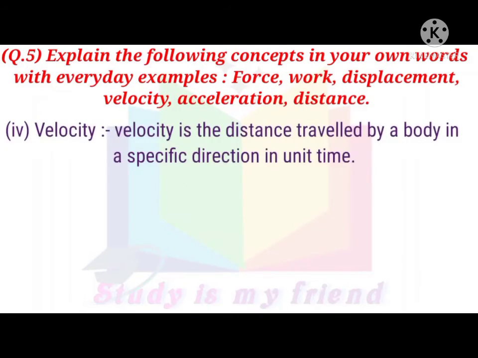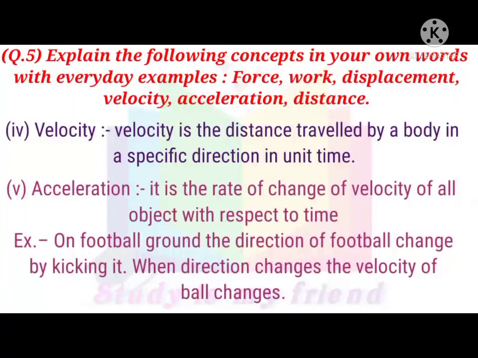4. Velocity. Velocity is the distance traveled by a body in a specific direction in unit time. 5. Acceleration. It is the rate of change of velocity of an object with respect to time. Example: on a football ground, the direction of the football changes by kicking it. When direction changes, the velocity of the ball changes.